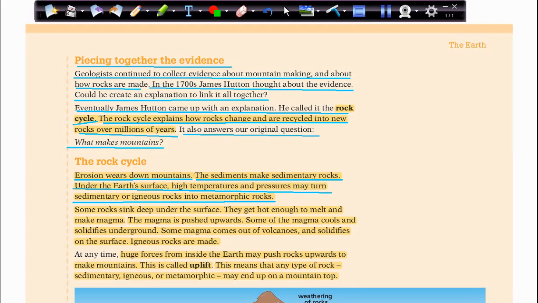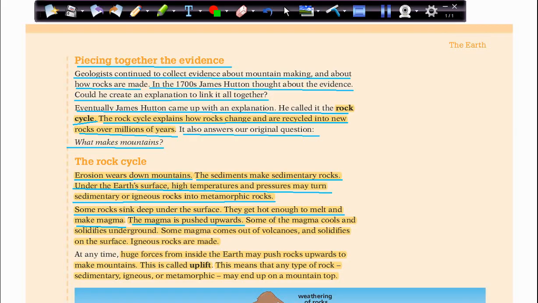So this is another thing. Some rocks sink deep under the surface, where they get hot enough to melt and make magma. So if some of these rocks sink very deeply in the mountains, the temperature there can make them melt and turn them into magma. The magma is pushed upward. We have volcanoes then. Volcanoes can push this magma upward.